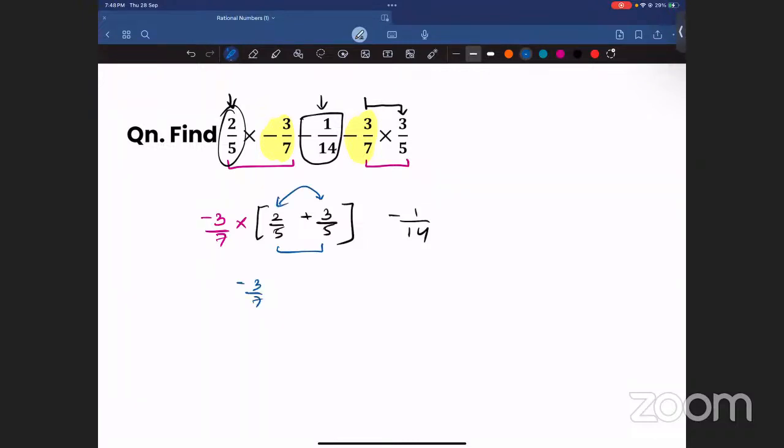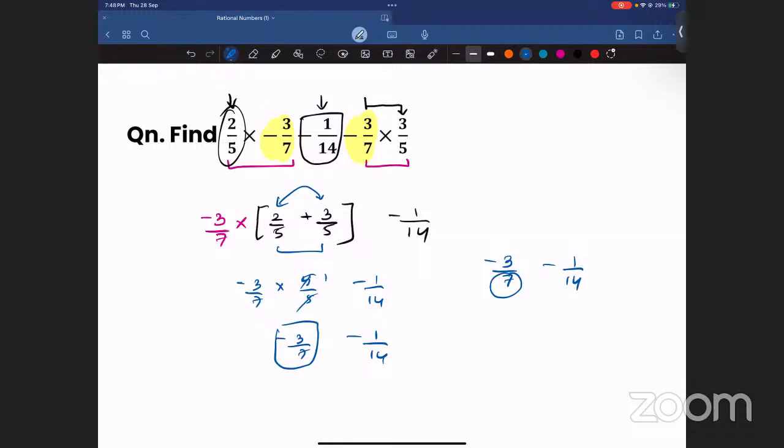So I'll be getting minus 3 by 7 into, what is this? 2 by 5 plus 3 by 5? 5 by 5. Minus 1 by 14. So 5 by 5 is 1. So minus 3 by 7 into 1. Any number into 1 is what? That number itself. So minus 3 by 7. Then minus 1 by 14. So you have minus 3 by 7 minus 1 by 14.